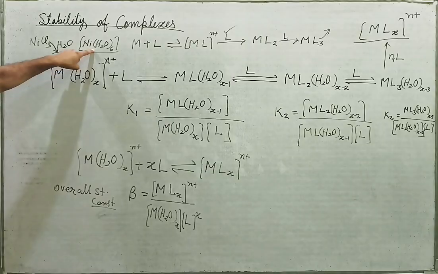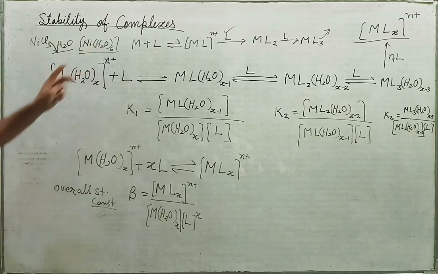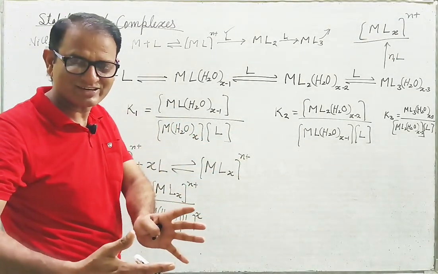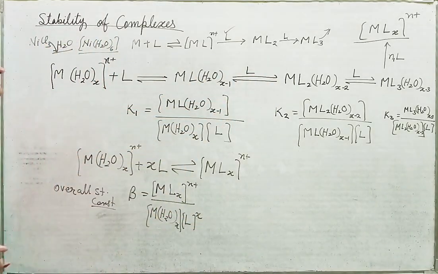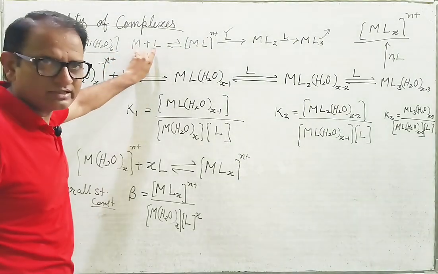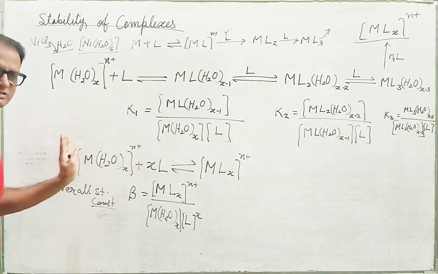Thereafter we add ethylene diamine, am I right? So the ethylene diamine replaced these water molecules step by step, and we got the different colors. So this is what actually the reaction is. For convenience, we can take just the metal atom or metal ion and the ligands, but actually this is what happens.